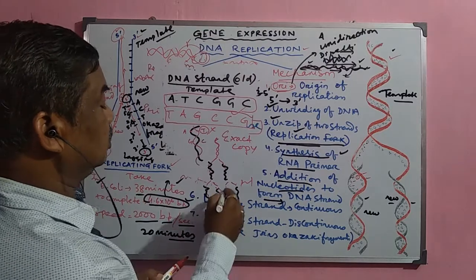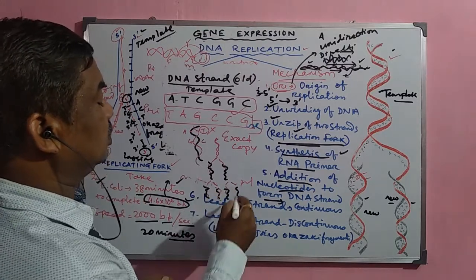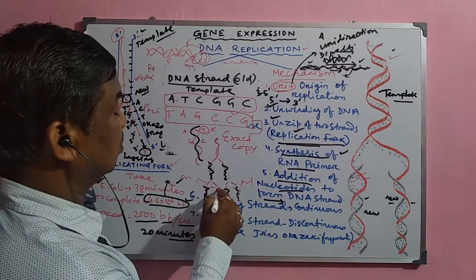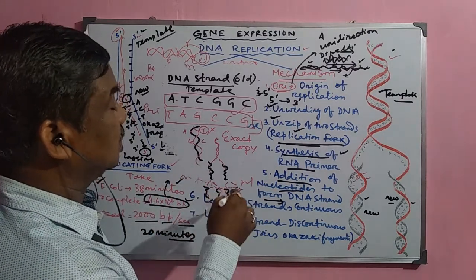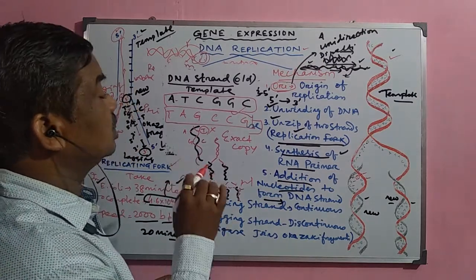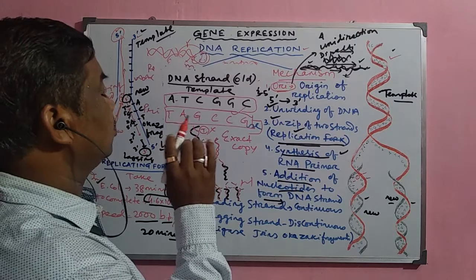This old strand forms this new strand, and this old strand forms this new strand. So in this process, whatever new strands form are complementary to their old strand. So the new strands are always exact complements.